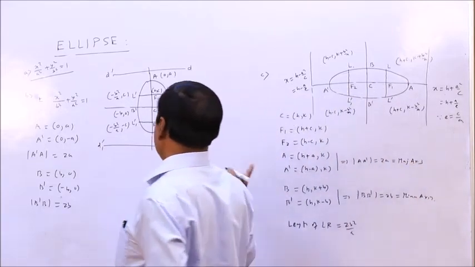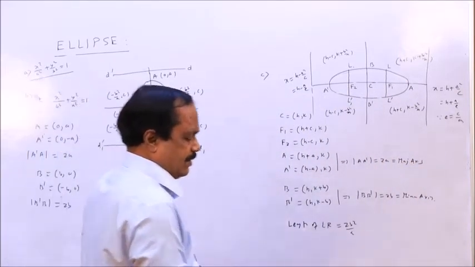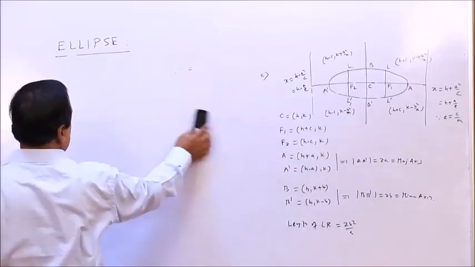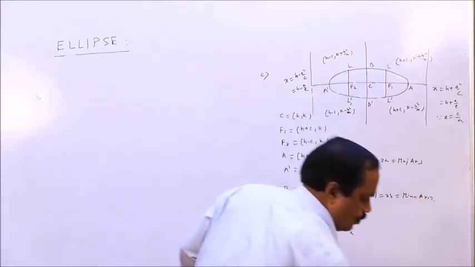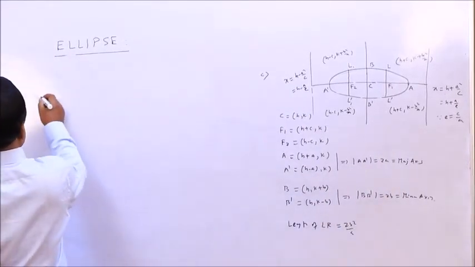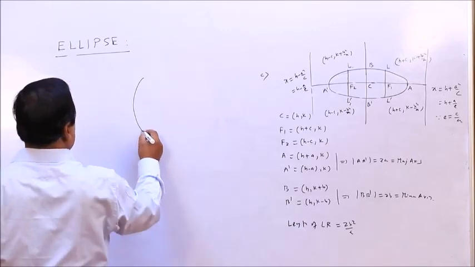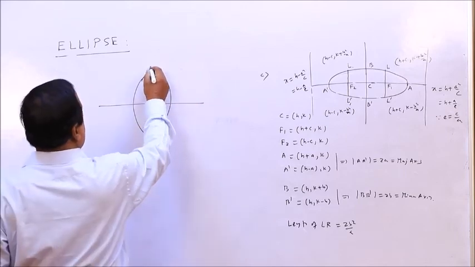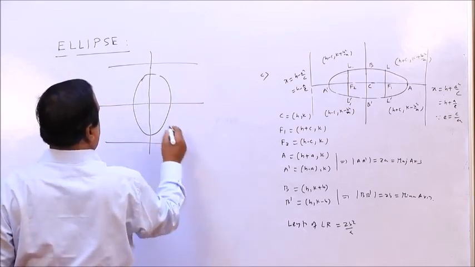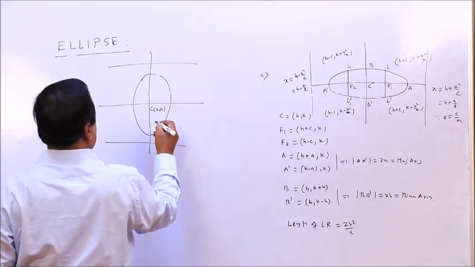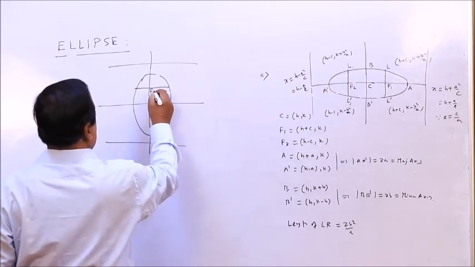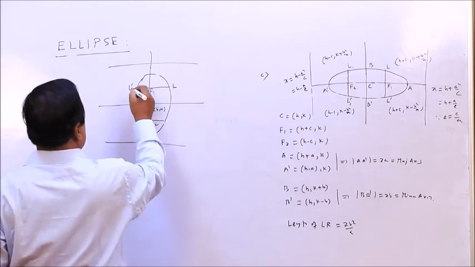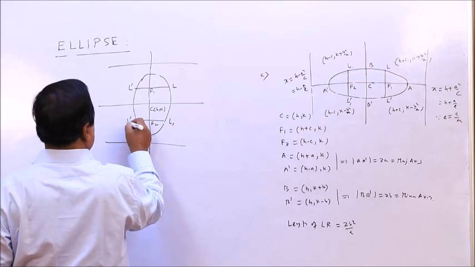So this is the third one, and the last one is with center H K, this is F1, this is F2, L F1, L dash, L1 F2, L1 dash.